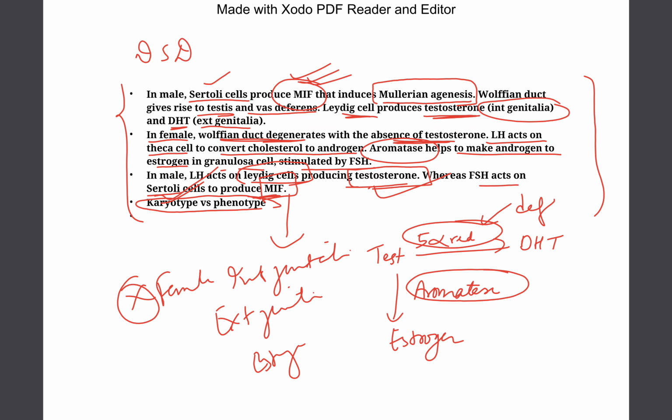So these are all about the common disorders of sexual dysgenesis.